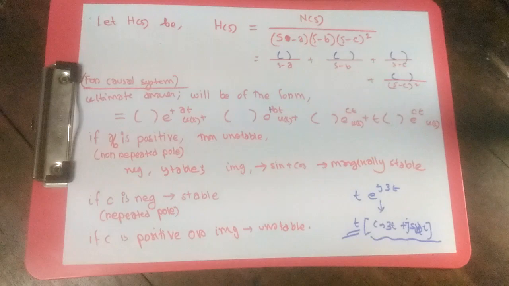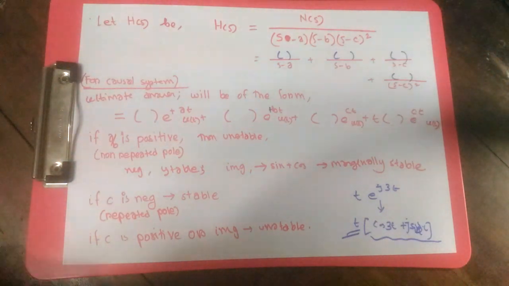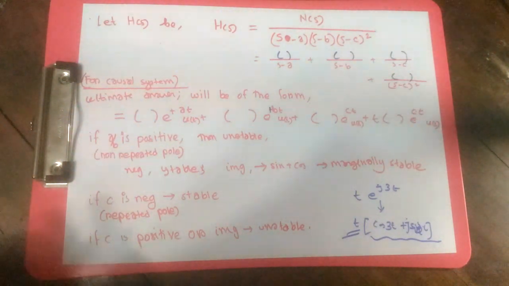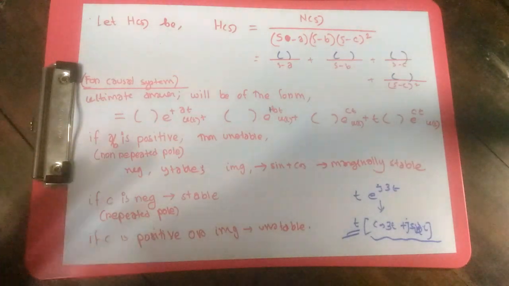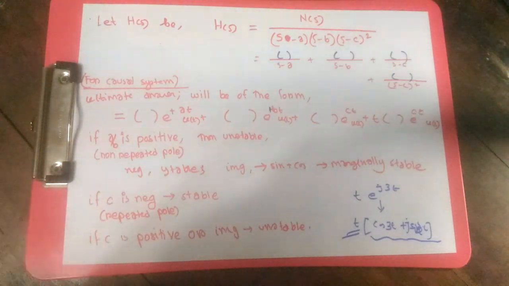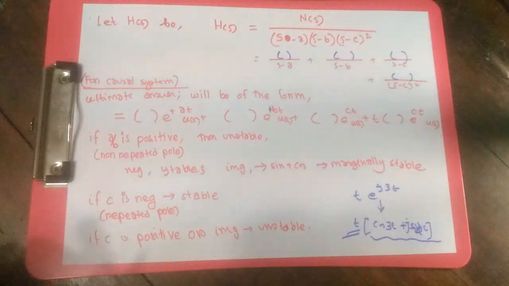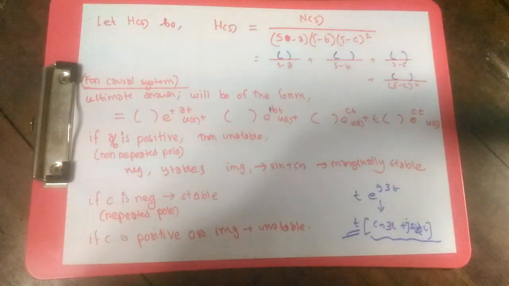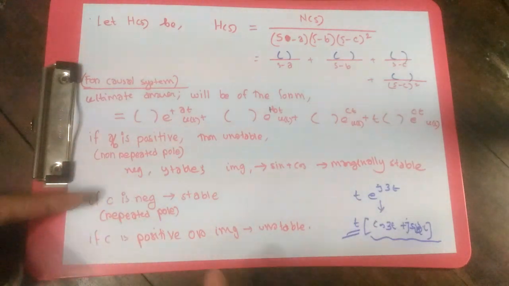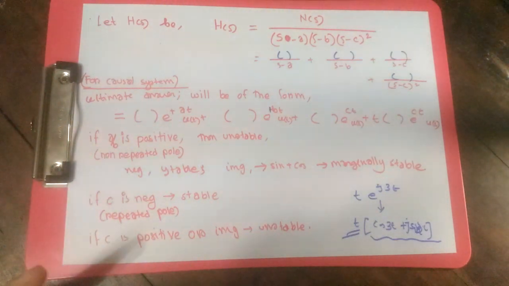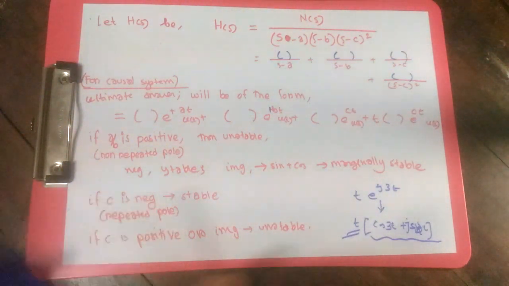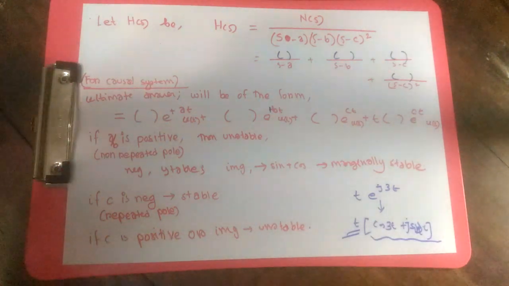So the thumb rule is that for causal systems, if you have non-repeated roots, then if the pole is positive, it's obviously unstable. If the pole is negative, it's stable. If the pole is imaginary, then it's marginally stable. And for repeated roots, the pole has to be negative to be stable, otherwise it's going to be unstable. Very clear cut definitions.